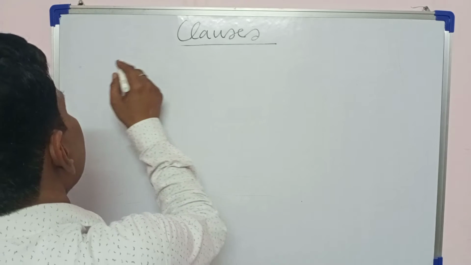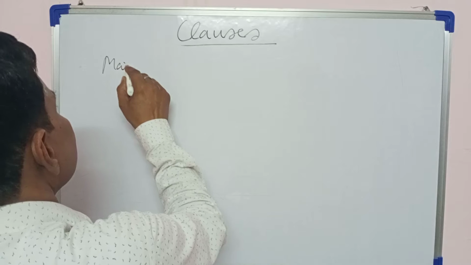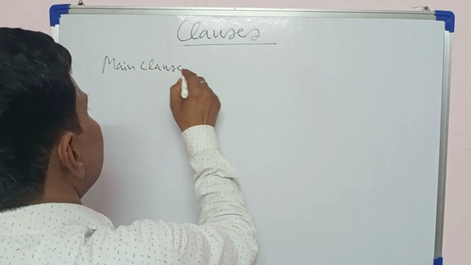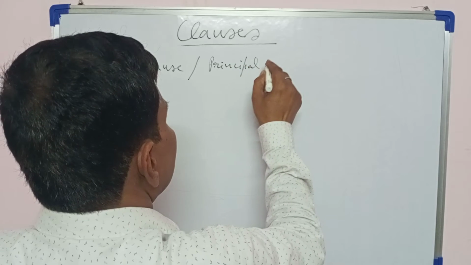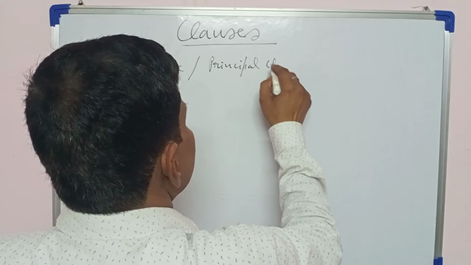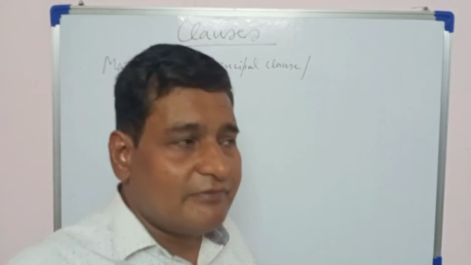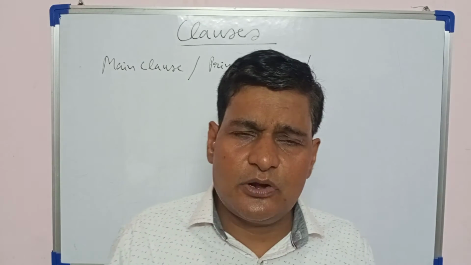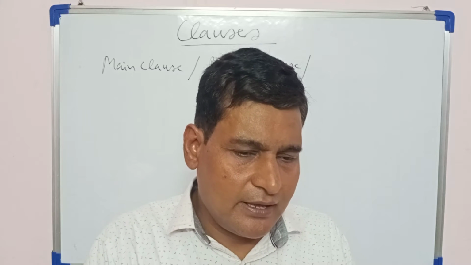First clause that we are going to understand today is the main clause. Main clause is also known as principal clause. It is also called independent clause. Why is it called independent? Because it is not dependent on others, or we can say it gives us full meaning.